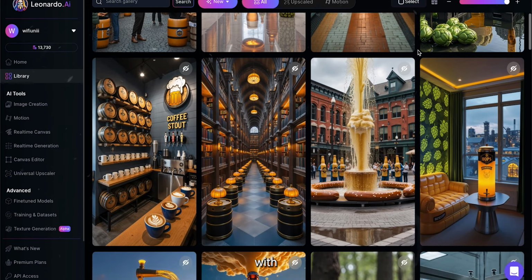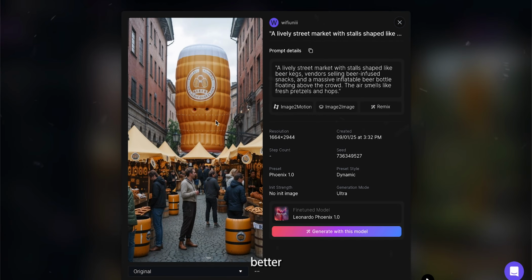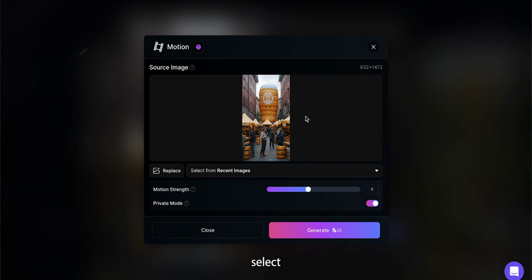With all the images ready, we're going to take it a step further and add some movement. This will make them even more dynamic and engaging for our audience, and it'll make them even better than the original accounts. To animate an image, select it. Then click the Image to Motion button. On the next page, you'll see a slider for strength. Set it to around 3, which is a good balance for smooth movement. Once that's done, hit Generate, and the AI will add motion to the image.